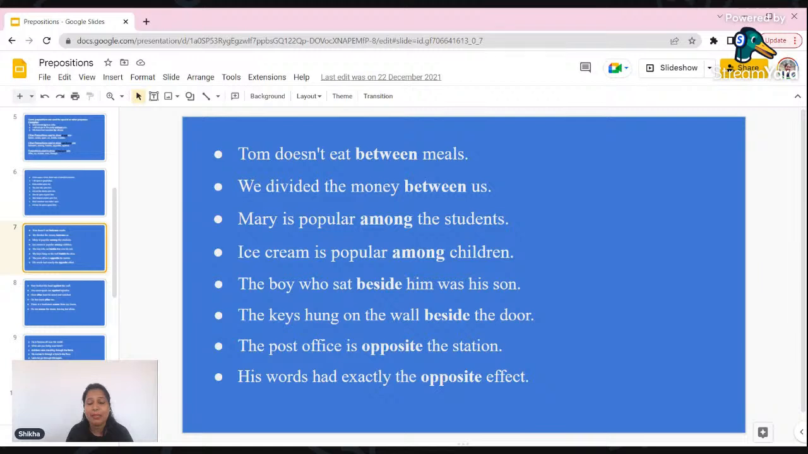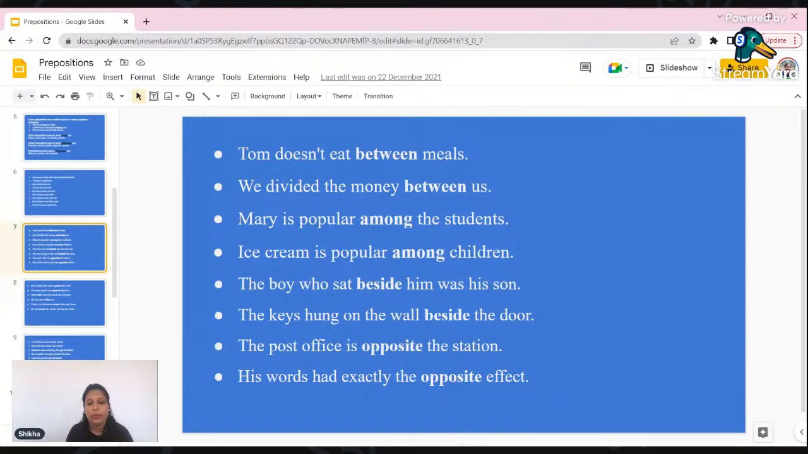The boy who sat beside him was his son. Here we are showing the exact location using the preposition beside. The keys hung on the wall beside the door. The post office is opposite the station. Beside, opposite, and again the last one, his words had exactly the opposite effect.